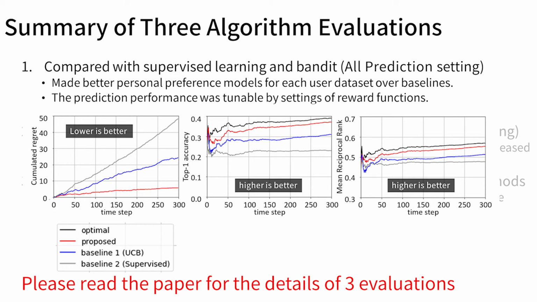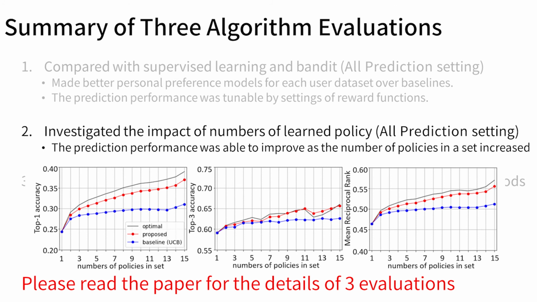The evaluation shows that our online learner made better personal preference models for each user dataset over baselines in several metrics. We also changed reward functions for updating policies. The result showed that the prediction performance was tunable by changing reward functions. The second evaluation investigated the impact of numbers of learned policies in all prediction setting. We changed numbers of policies in a set for our method. The results show that the prediction performance was able to improve as the number of policies in a set increased.